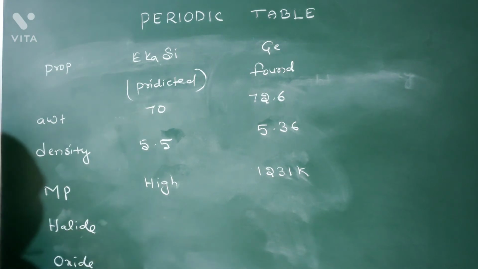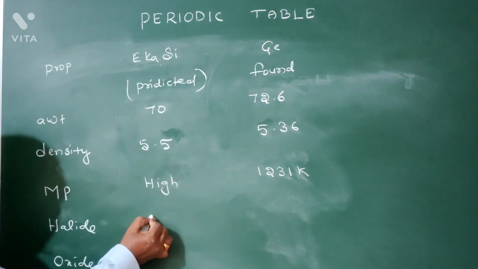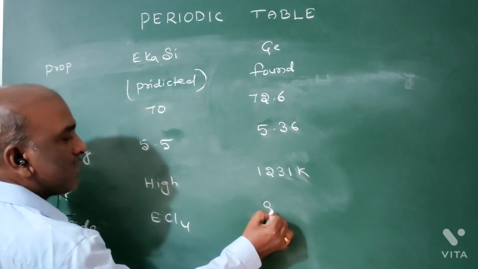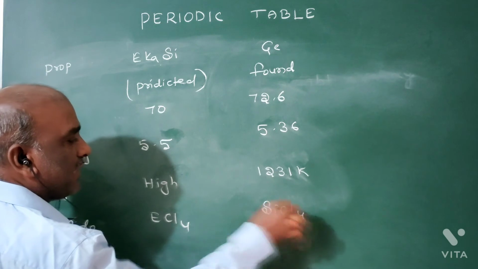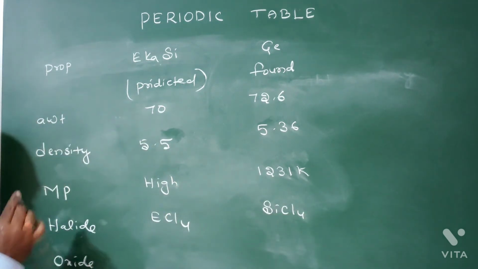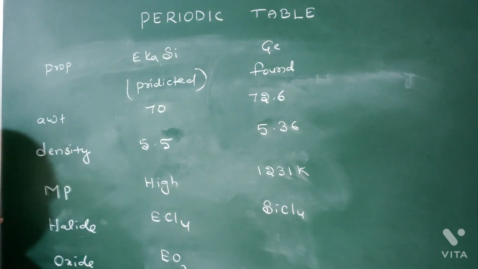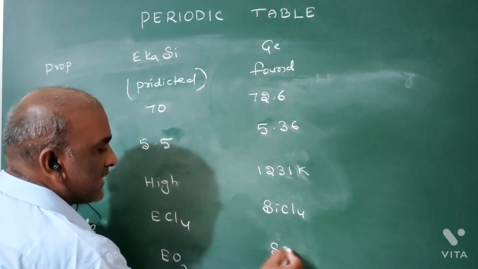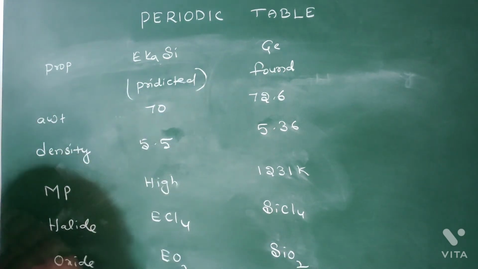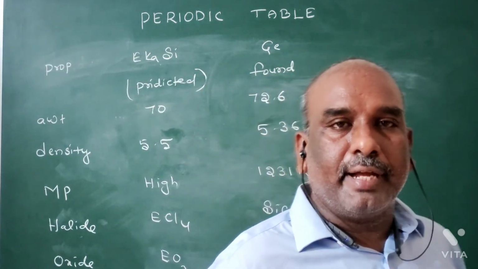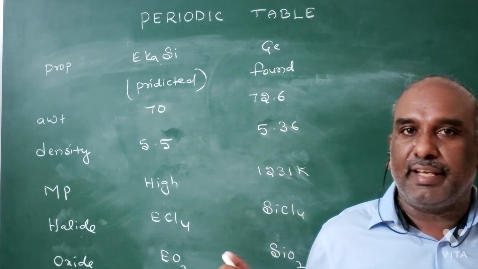Now what is the halide formula of Eka silicon? ECl4. Scientists found that it is SiCl4, both are the same. Now the oxide formula is what? EO2. It is SiO2, silicon dioxide. Okay? Mendeleev predicted properties, scientists found properties, both are nearly the same.